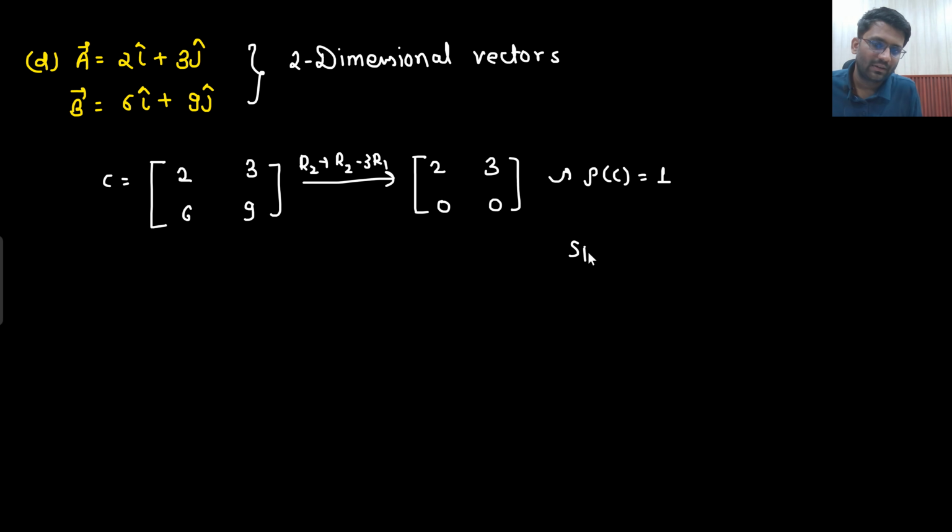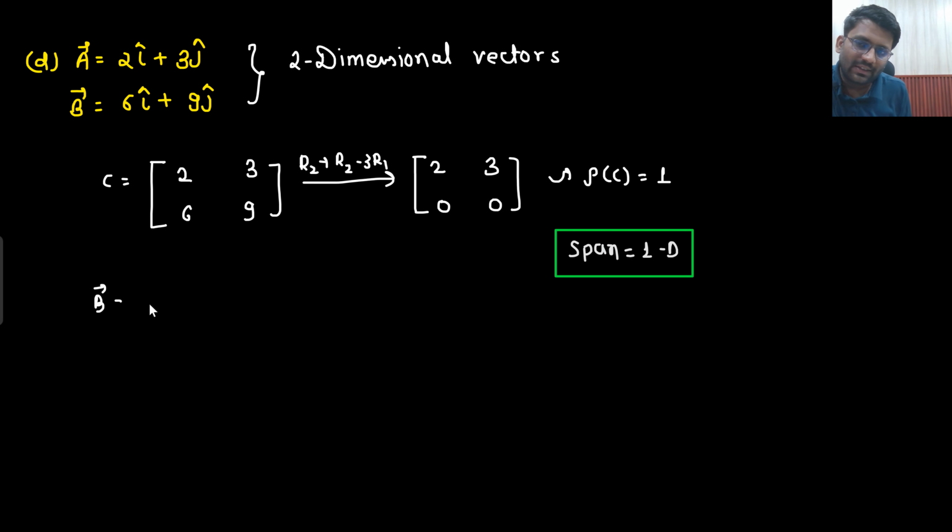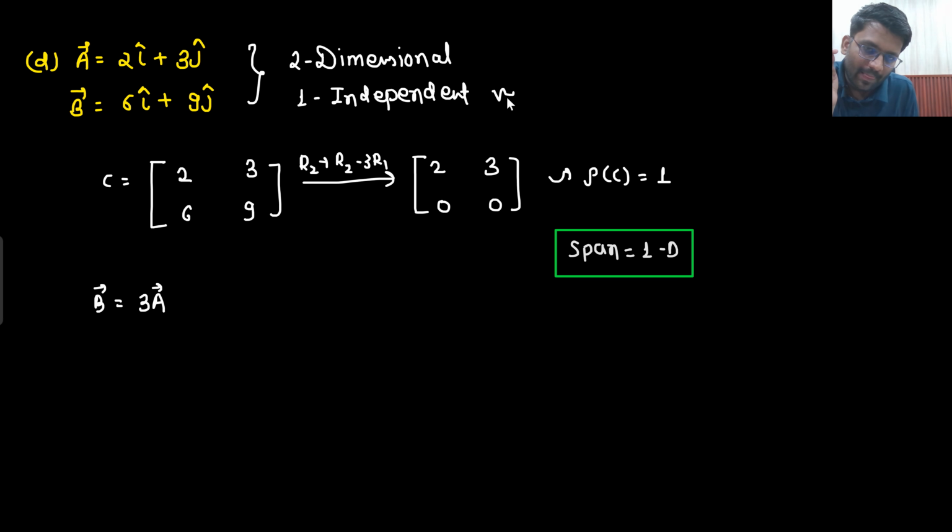What is the span? Span is 1D. Why is that so? Here we are having 2-dimensional vectors. How many vectors you are having? Effectively 1 vector only. Why is that so? Because you know that vector B is nothing but thrice of vector A. So there are 2-dimensional vectors, but only 1 independent vector. So using only 1 vector, how can you create 2-dimension space?